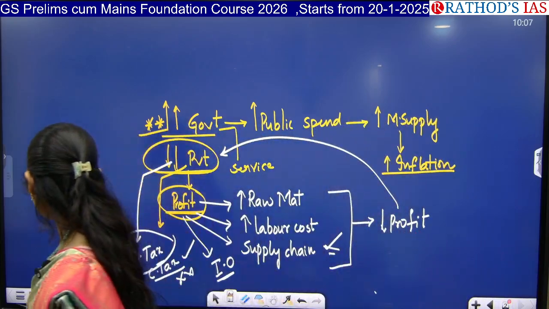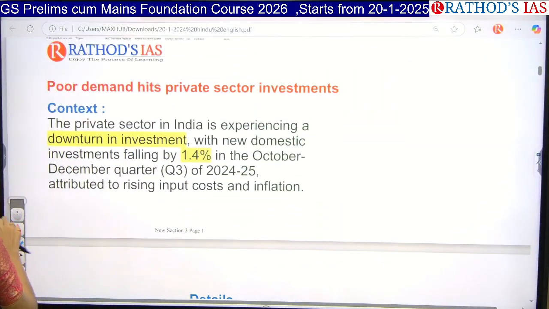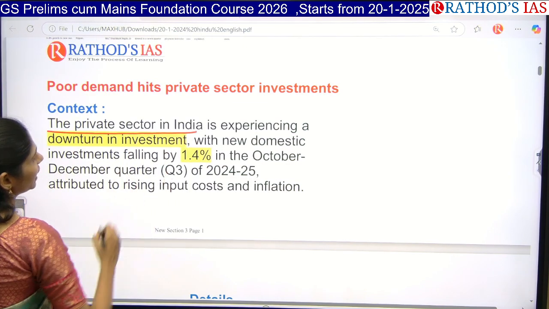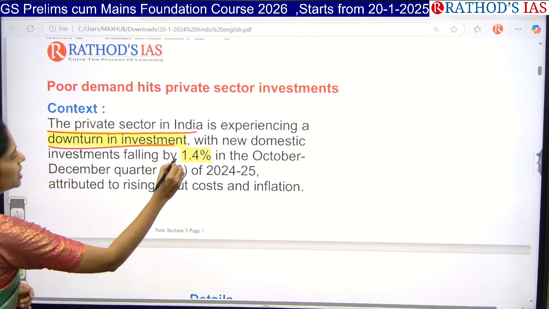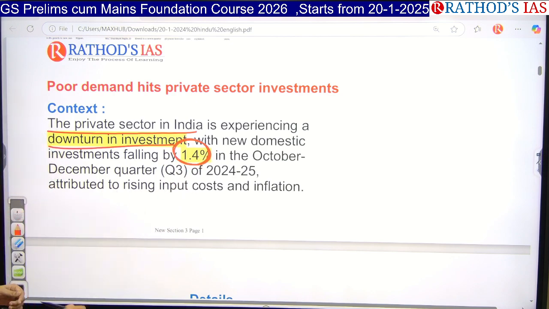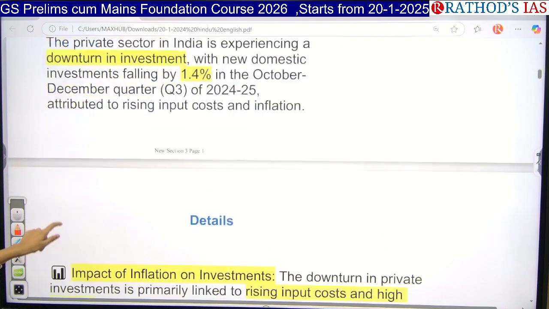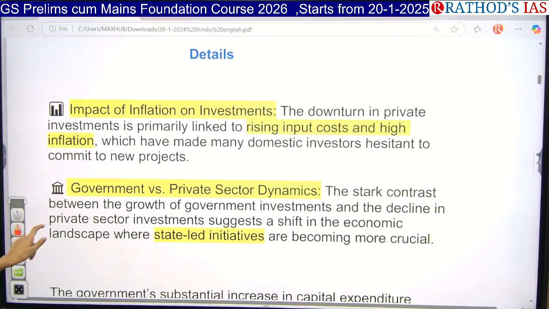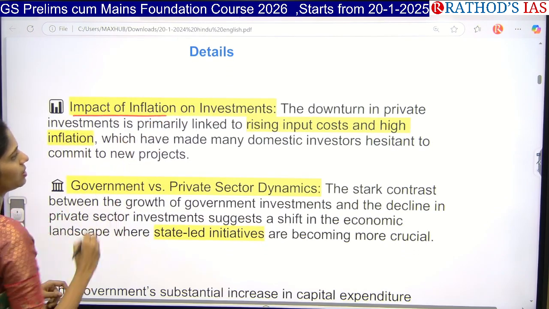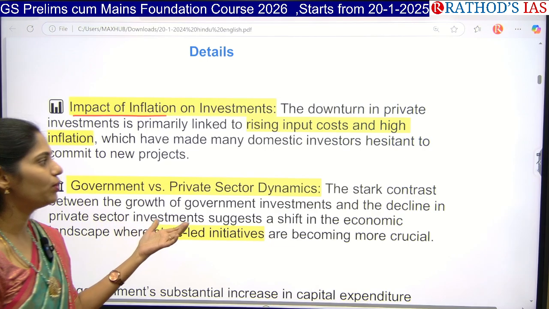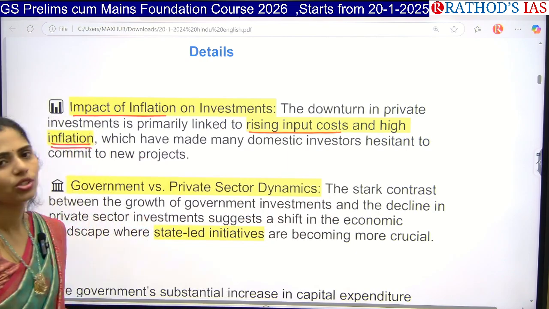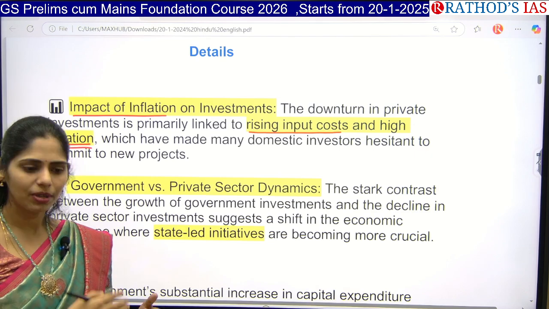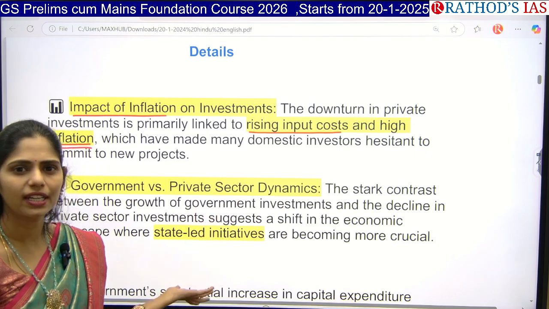Now let us see some extra points which are given here. The private sector in India is experiencing a downturn in investment. There is a decrease of 1.4% in private investment in the months of October to December. Here there is an impact of inflation on investment. Because of increasing input cost, that is raw material cost, and high inflation, domestic investors are not coming forward to invest because their profits will decrease.